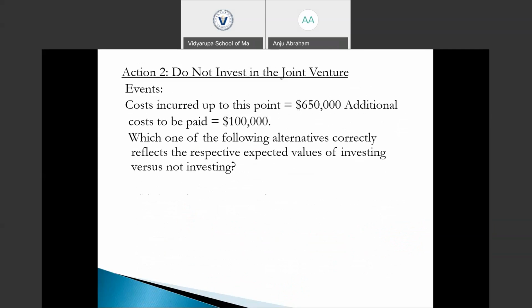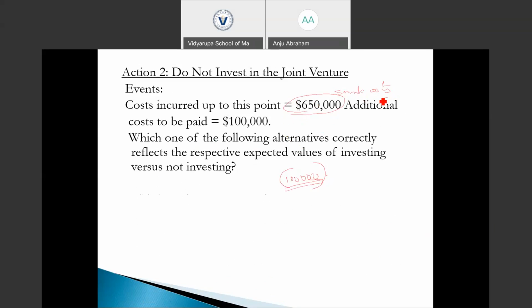And the expected value from not investing is going to be, we know that the additional cost to be paid is 100,000. So this 100,000 we need to pay if we decided not to invest in this joint venture. We could ignore the 650,000 of the cost incurred to this point because here also it is sunk cost.